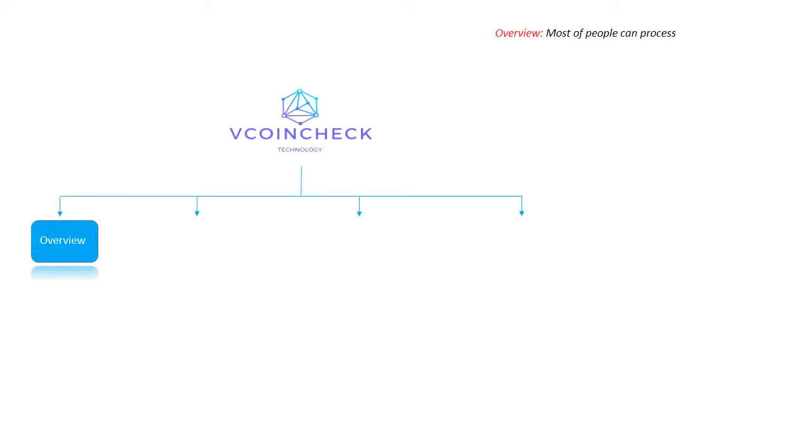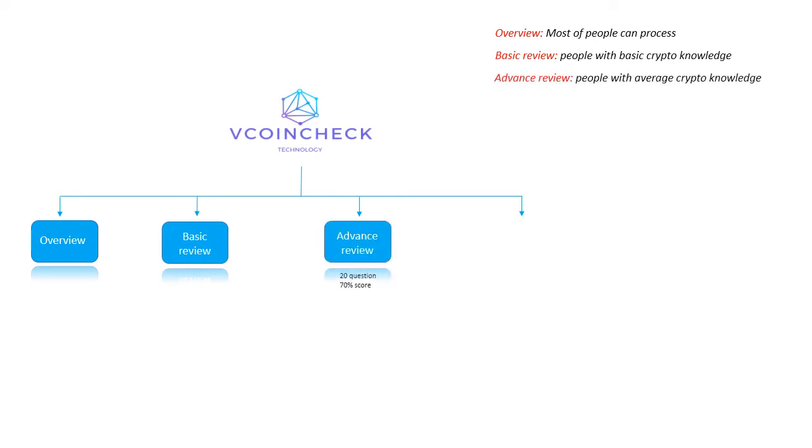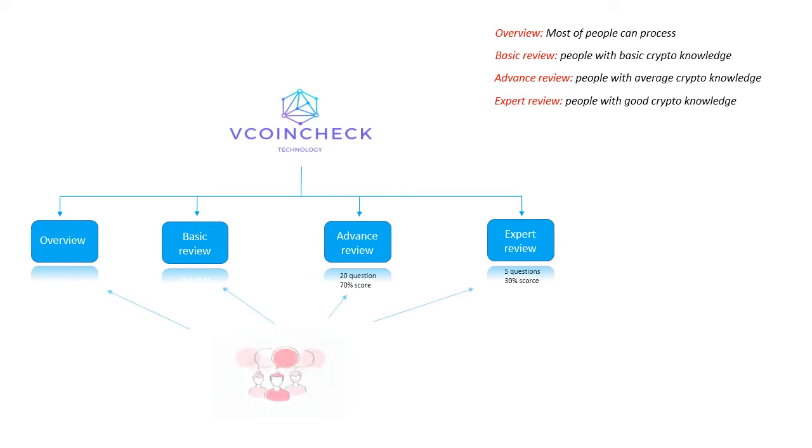In VCoinCheck 1, the project quality evaluation method includes the following steps. Each project will have 4 evaluation levels corresponding to the level of knowledge and understanding of the investor. 1, overview: an overview of the project, which most people can do. 2, basic review: a set of 10 yes or no questions that investors with basic knowledge of crypto can do. 3, advanced review: a set of 20 multiple choice questions that investors with average knowledge of crypto can do. 4, expert review: an expert review with 5 essay questions that can be done by investors with good crypto knowledge.